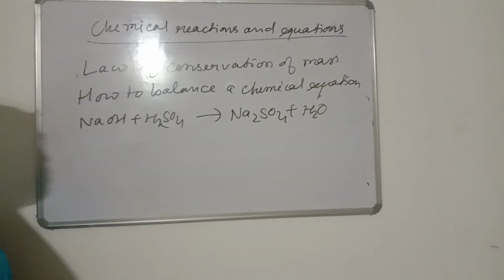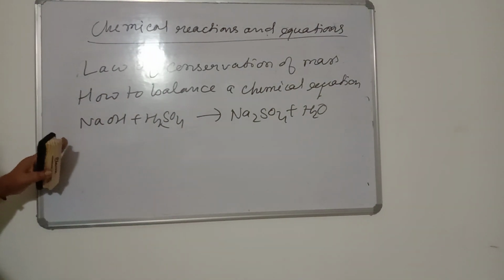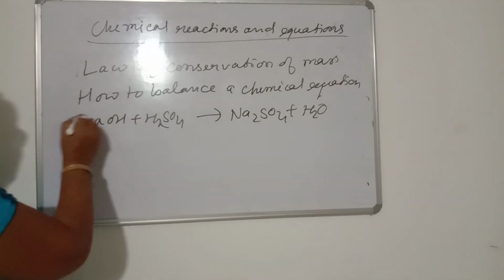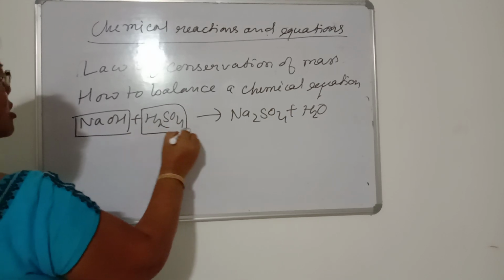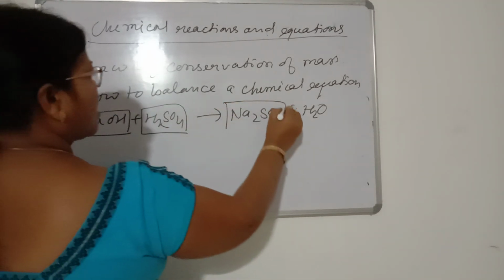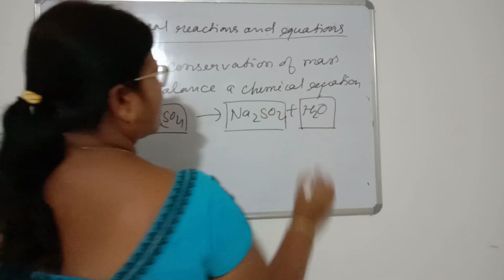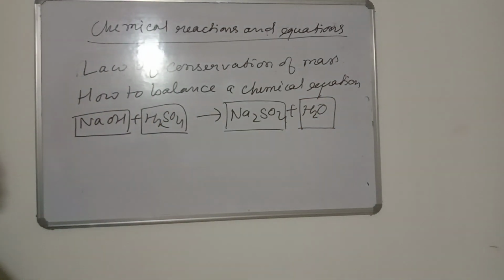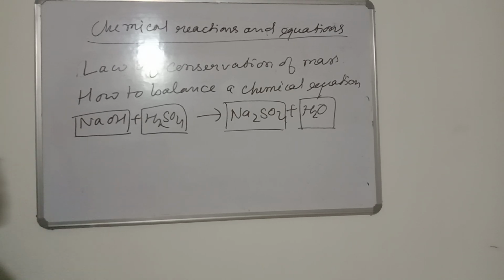When we are going to balance the chemical equation, we have to maintain the steps. First of all, we have to make a block in the formula or units of the molecules or compounds of the reactants and products, because we can never break the formula when we are going to balance the chemical equation.